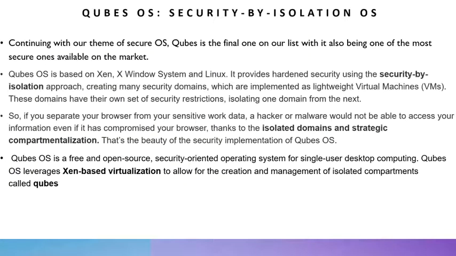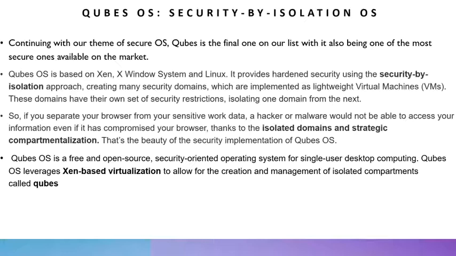And coming to the last OS on our list, which is Qubes OS, also known as the Security by Isolation OS. Continuing with the theme of secure OS, Qubes is the last one on our list, and it's perhaps one of the most secure ones on the market. Qubes OS is based on Xen, the X Window System, and Linux. It provides hardened security using the security by isolation approach, creating many small security domains which are implemented by lightweight virtual machines.